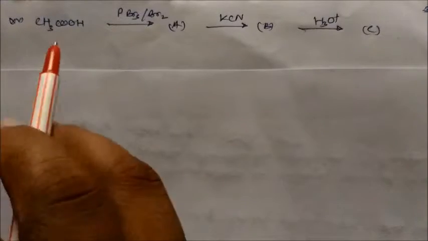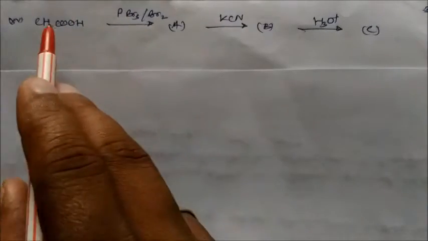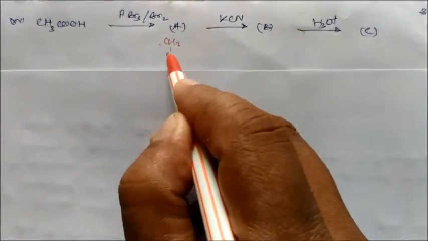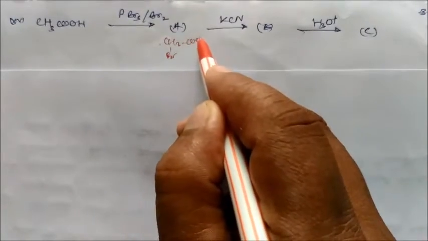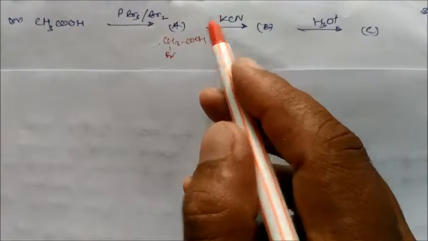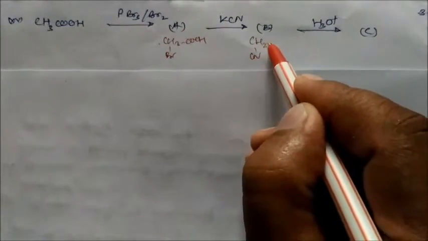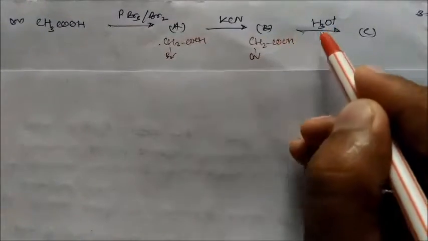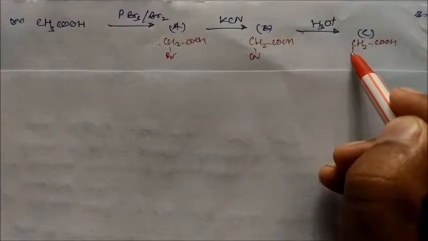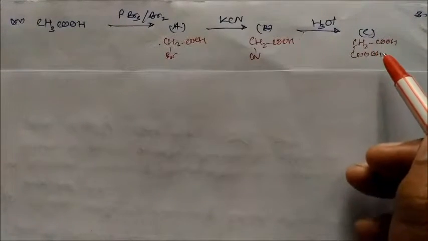Acetic acid with PBr3 and Br2, so again HVZ reaction. So this Br will attack on the alpha hydrogen, so this will form your CH2Br and carboxylic acid. KCN is there, so Br is replaced by the CN, so you will get here CH2, this is your CN, and this is your carboxylic acid. Again on hydrolysis, it is very easy, so this is converted to COOH, and this is also converted to the COOH, so you will get the malonic acid.